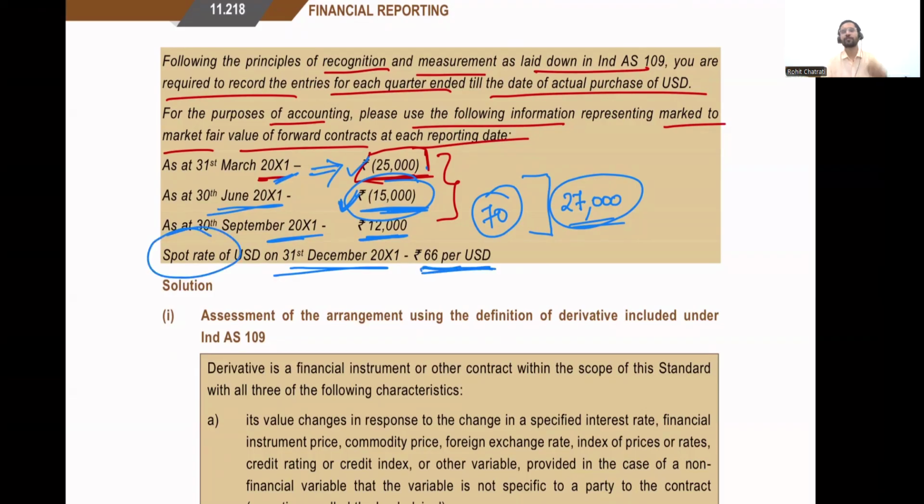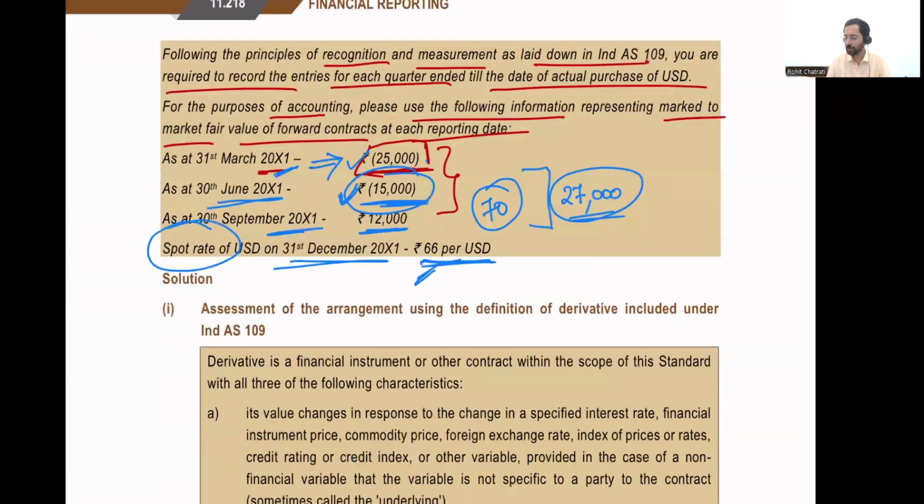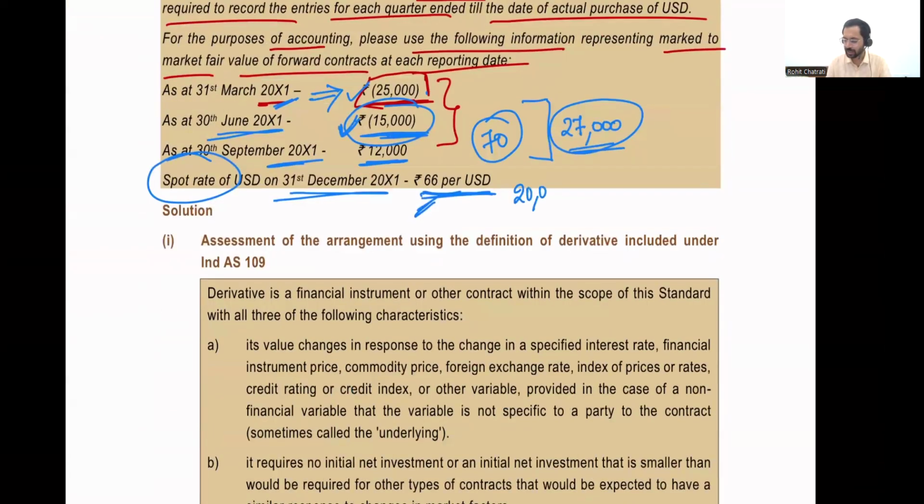Now, if you think of it, finally, this position has ended at a loss because I contracted myself to pay rupees 68 per dollar. But over here, the spot rate is 66, which means I'm paying 2 rupees extra for every dollar, multiplied by $20,000. I'm paying 2 rupees extra and I'm purchasing $20,000.